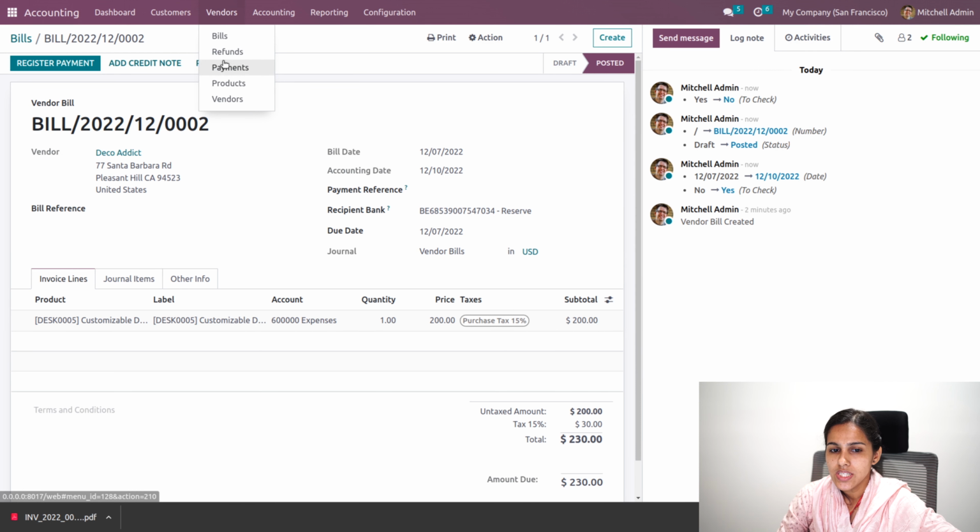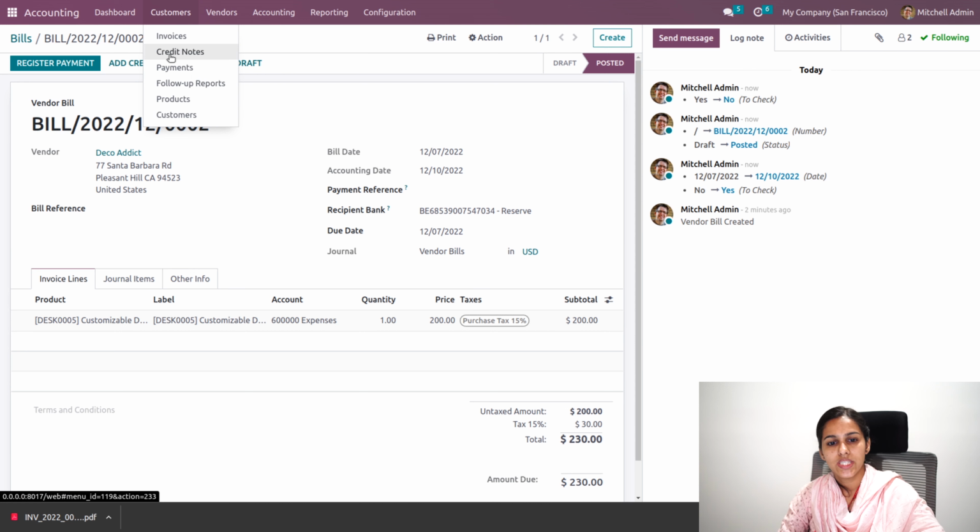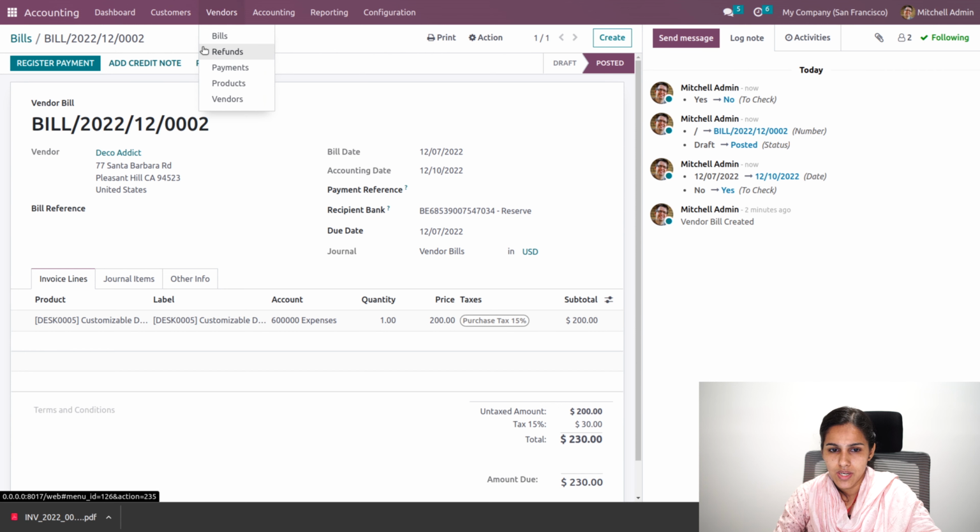A credit note is the option where if a customer has returned any products, we have to refund the customer. So that is what we make a credit note. Similarly, the refunds in the bill. So if I'm going to credit note, we'll be able to create a credit note.